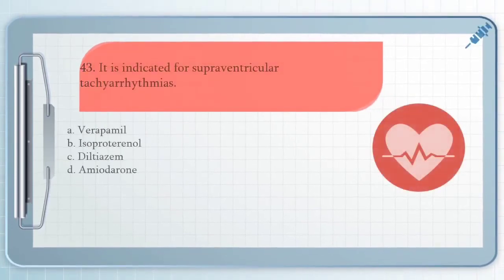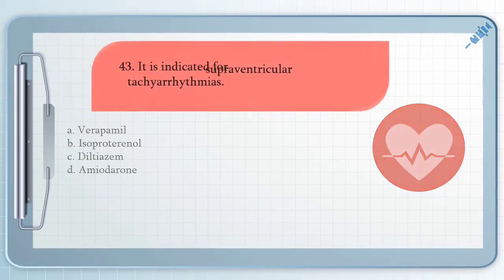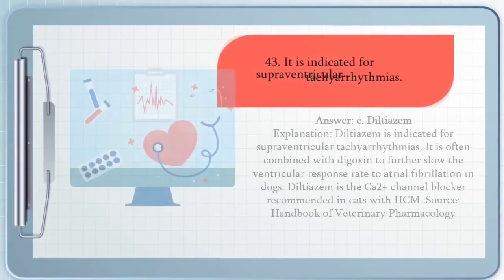Moving forward, we have question number 43. It is indicated for supraventricular tachyarrhythmias. A. Verapamil, B. Isoproterenol, C. Diltiazem, D. Amiodarone. The answer for question number 43 is C.